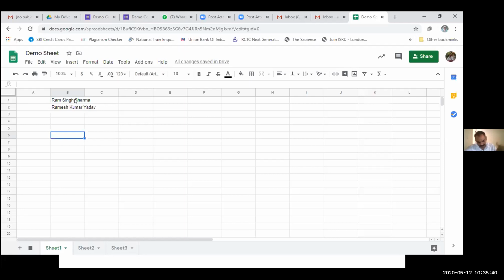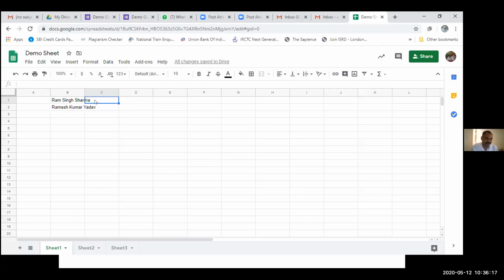You have the data and you have to share it with a government office, where they are asking for the Hindi language, and you are not familiar with Hindi. In an MS Excel sheet, it is not quite easy to write in Hindi. So here we have the option to convert it by using Google Translate, as this is a product of Google, and Google Translate is also a product of Google. So we can change the language from here.